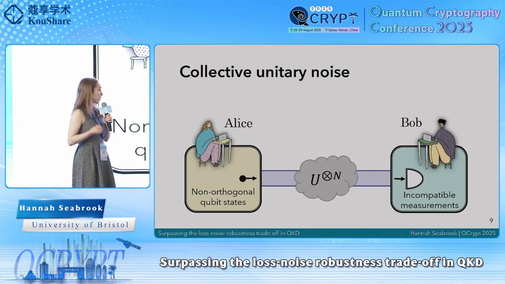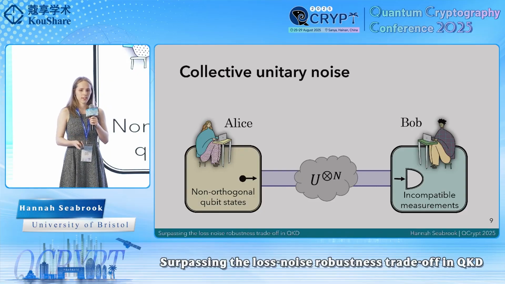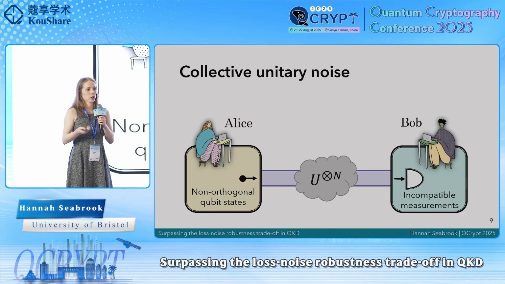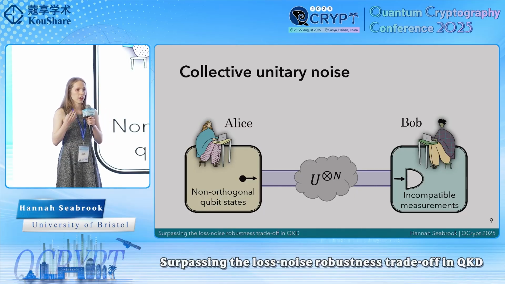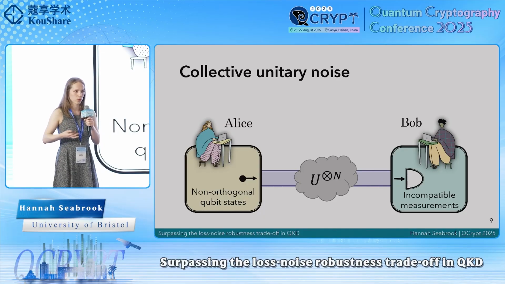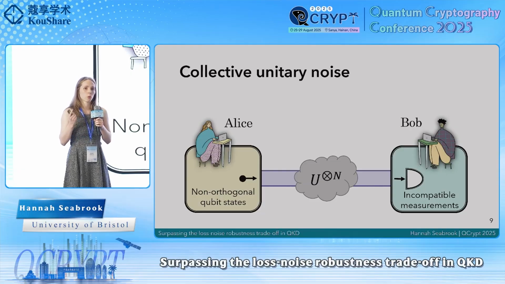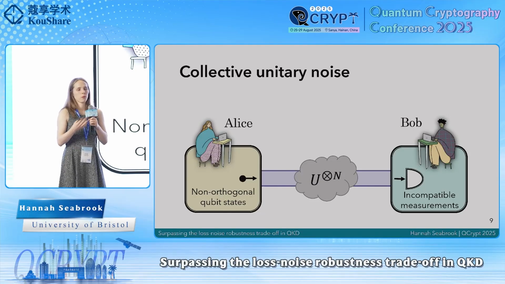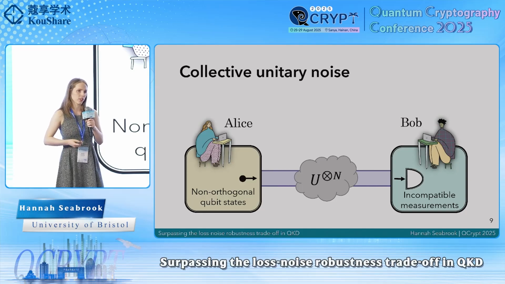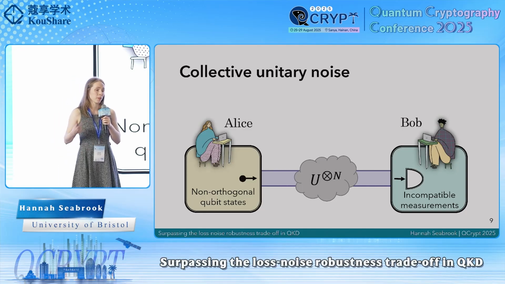Let's consider that we have a channel that applies the same unitary to every qubit in an n-qubit state, but the parameters of the unitary will be unknown and fluctuate randomly with time so that we can model some sort of noise. Now, of course, if we send just one photon down the channel, we don't know what the parameters of the unitary are, and we're going to have to estimate the noise in the channel and perform some compensation.